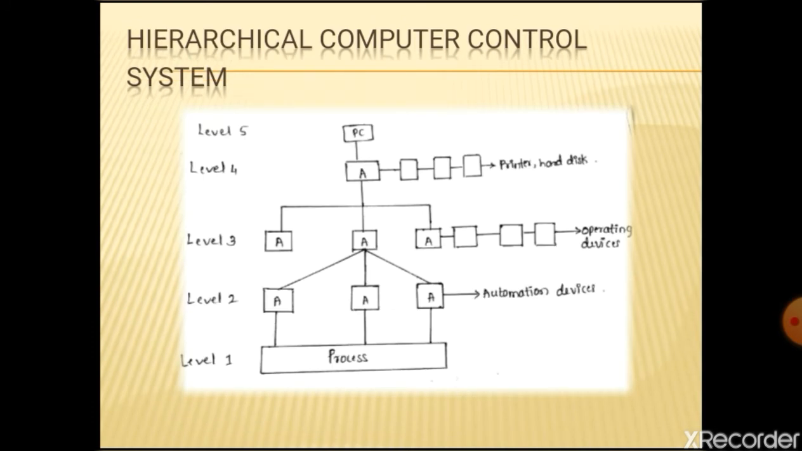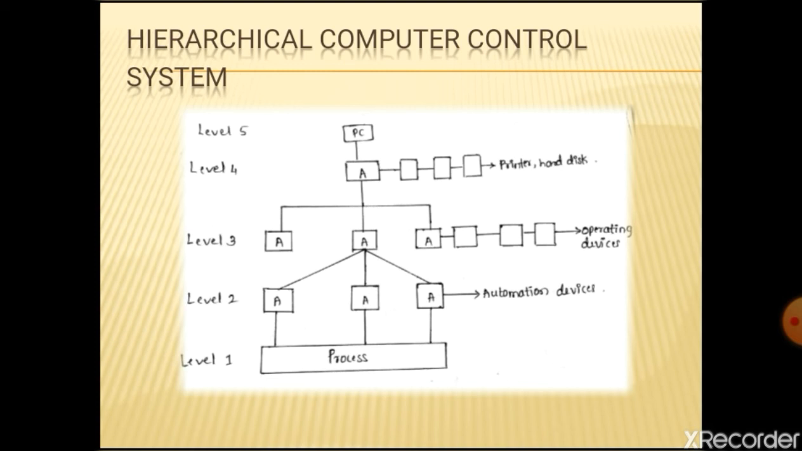Hierarchical computer control system. Each level of the control system performs some functions. The lower level gets instructions from the higher level. It consists of 5 levels. The first level is called process level, the second level is unit control level, the third level is group control level, the fourth level is process control level, and the fifth level is operation control level. This is the level diagram of this hierarchical computer control system.